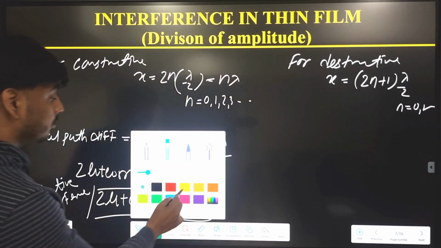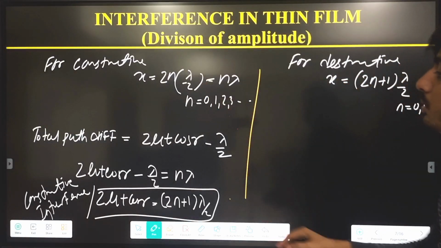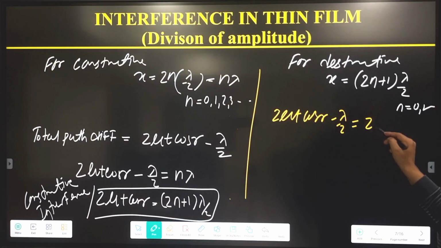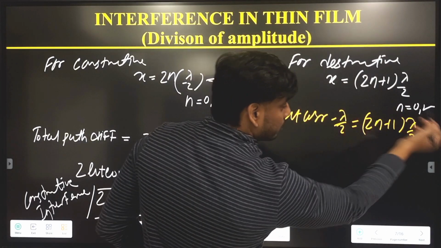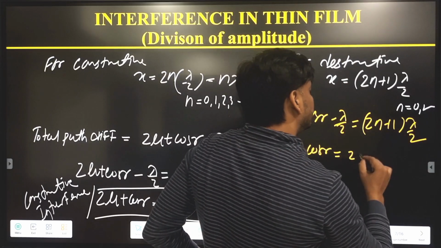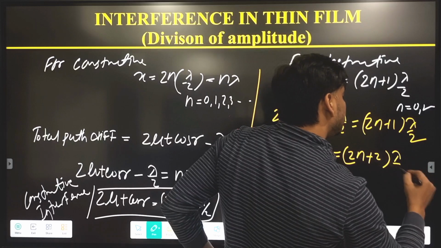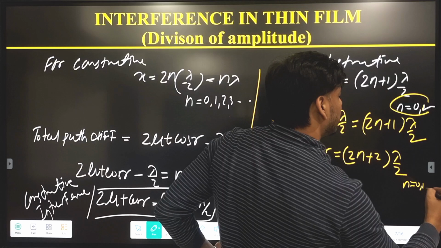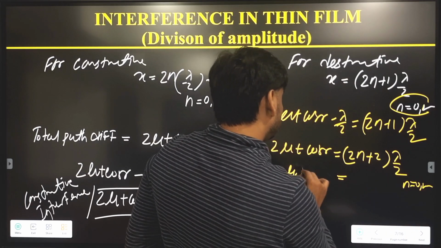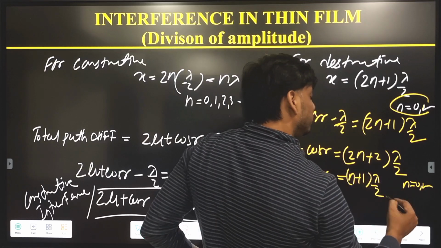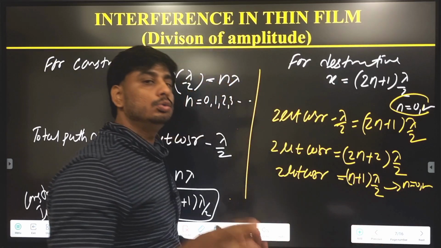Constructive interference. Now we have to find the condition for destructive. Already we have the equation 2 mu t cos r minus lambda by 2 equal to 2n plus 1 into lambda by 2. Same thing we have to do: minus lambda by 2 we can take to the other side. So this will be 2 mu t cos r equal to, if we take it to this side, 2n plus 2 whole into lambda by 2, where n starts from 0, 1, 2, 3 and so on. You can directly write 2 mu t cos r equal to n plus 1 into lambda, where n starts from 0, 1, 2, 3 and so on.